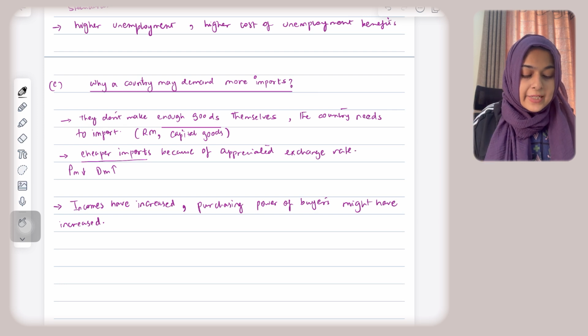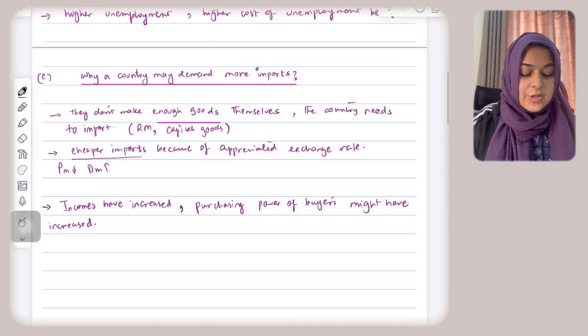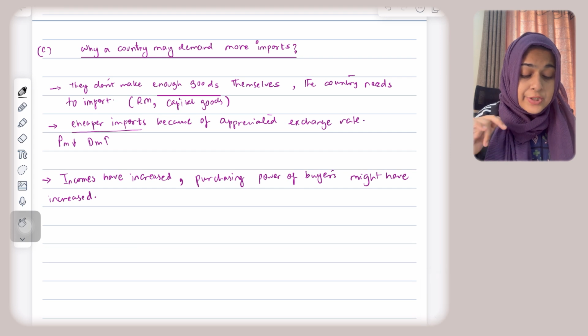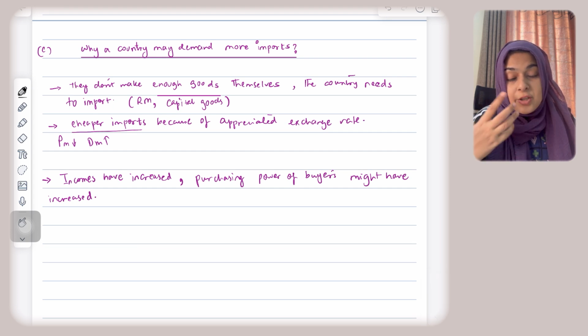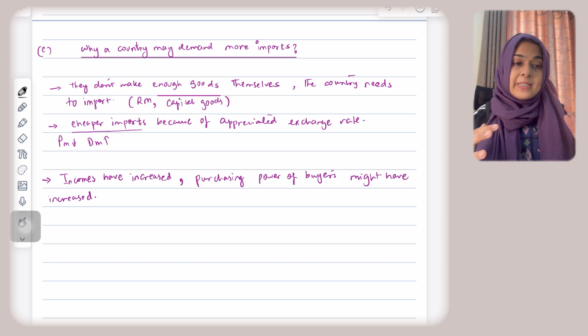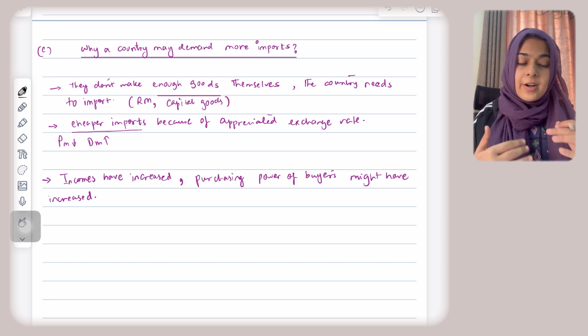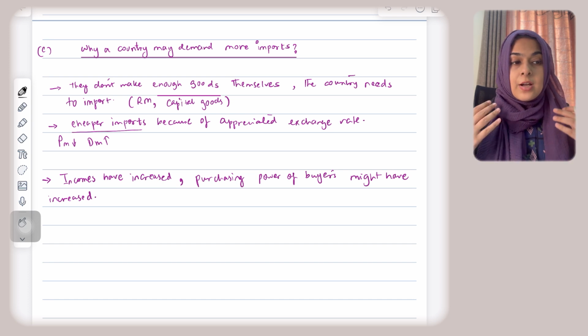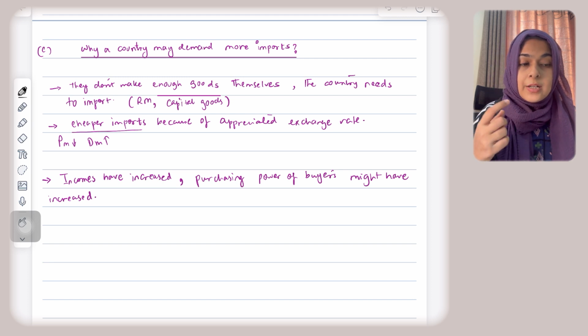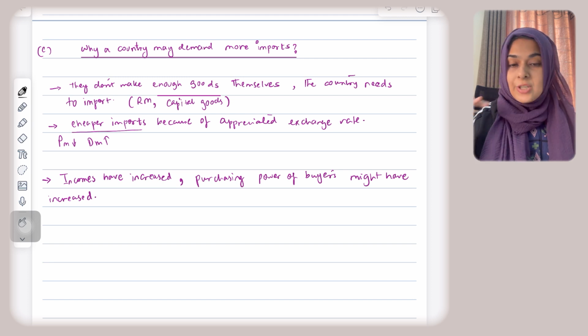That is why we need to rely on imported machinery or raw materials in some cases, and then capital goods, also cars that are used by consumers, of course. Second point here, imports might be cheaper because of appreciated exchange rate. So, for example, the exchange rate of our country is appreciated. That means we will find it cheaper to buy goods from other countries. So that means imports are cheaper for us.